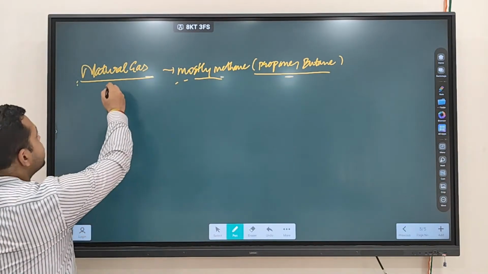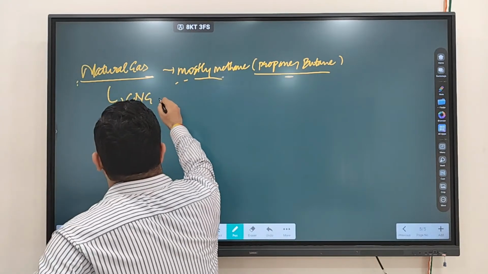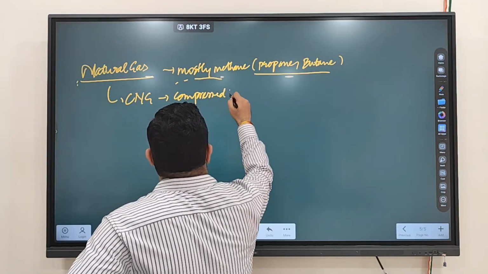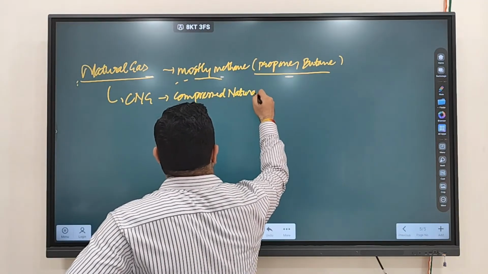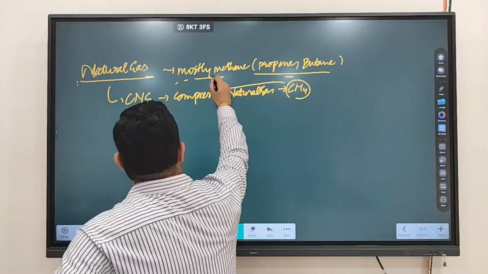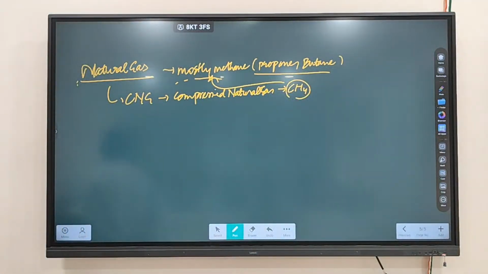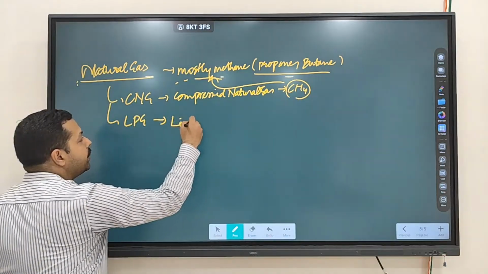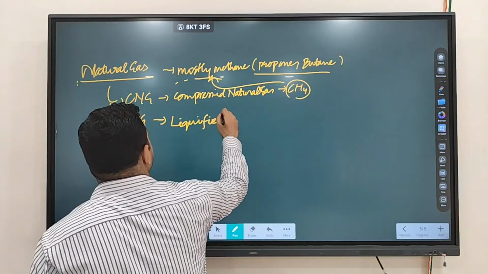Now, when you are using CNG, what is CNG? Compressed natural gas. Compressed natural gas means it is talking about methane. Now you also have LPG. What is LPG? Liquefied petroleum gas.